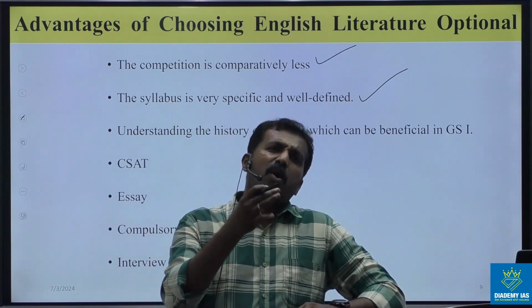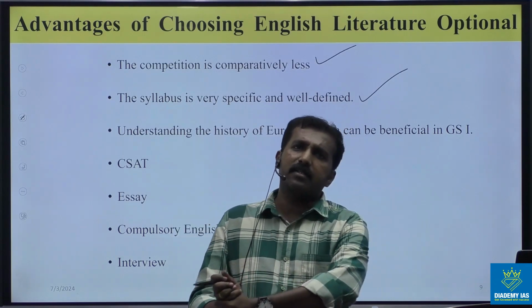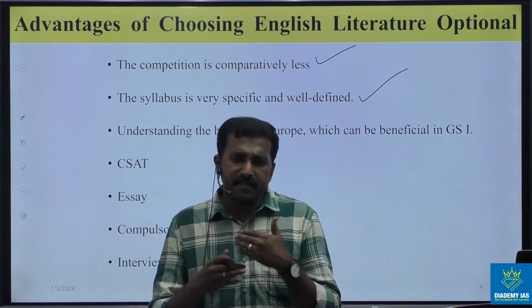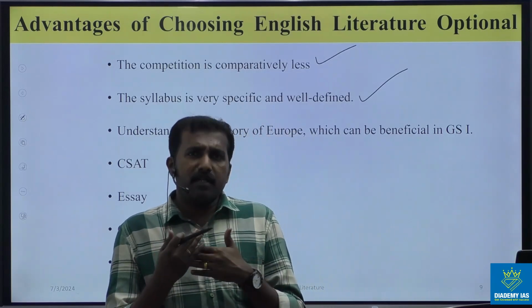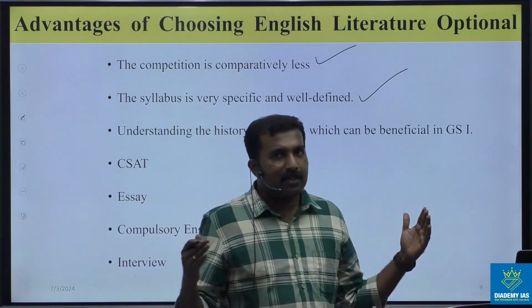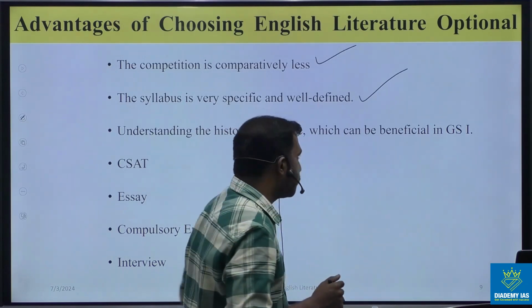Actually, there is not much use in that, but most aspirants think that they want to take an optional paper that overlaps with GS. So in that case as well, English literature has some advantage.